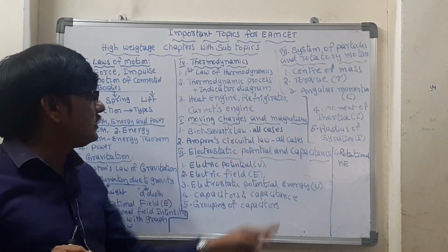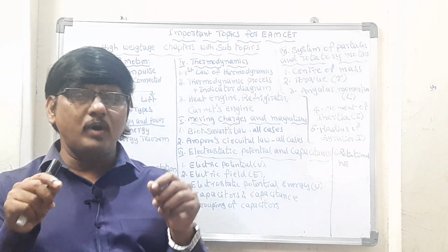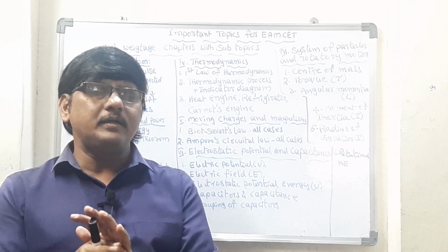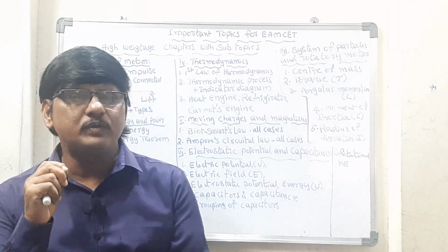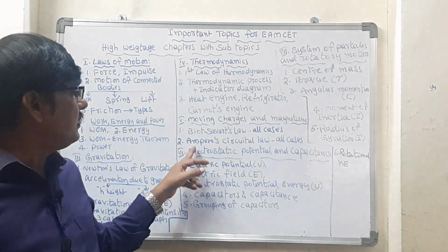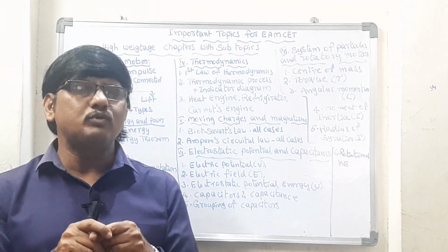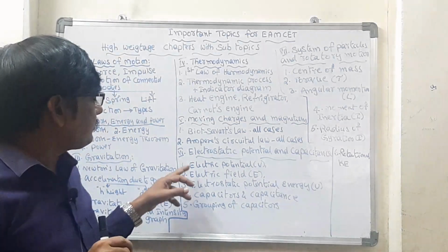And moving charges and magnetism. In this one, a few formulas will be lengthy, so practice them, you will get it. Only two theorems you have to go through. The first one is Biot-Savart's law, and the second one is Ampere's circuit law, and all the cases. In both these theorems you have to go through all the cases and formulas, then you will get it easily.